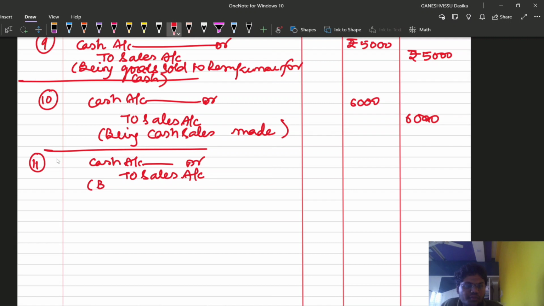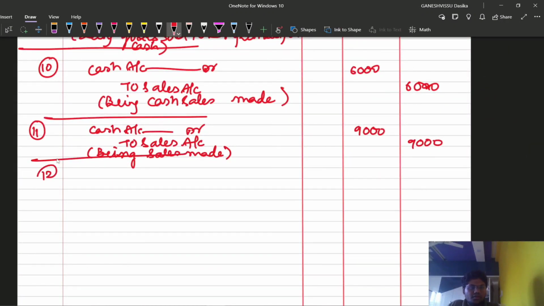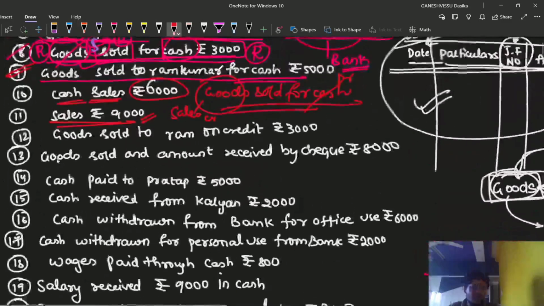Same transaction, so I am not explaining you once again clearly. So being sales made rupees 9k, 9,000 is 9k, right? K is 1,000. Now comes the second 12th transaction.